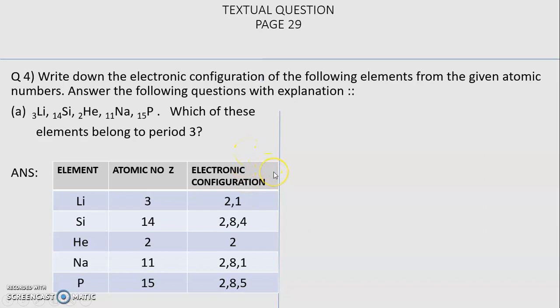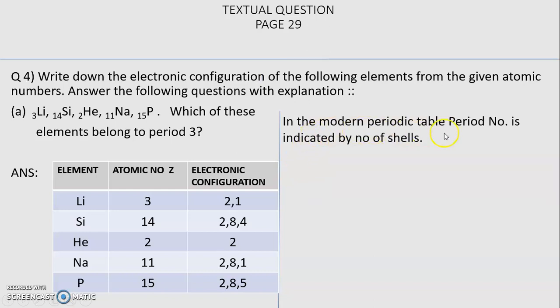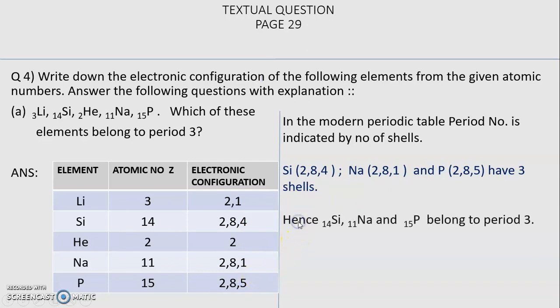So, students, please find it out. Correct. Period number is indicated by the number of shells. So we have silicon, sodium and phosphorus having 3 shells. So your answer is, hence, silicon, sodium and phosphorus belong to period 3.